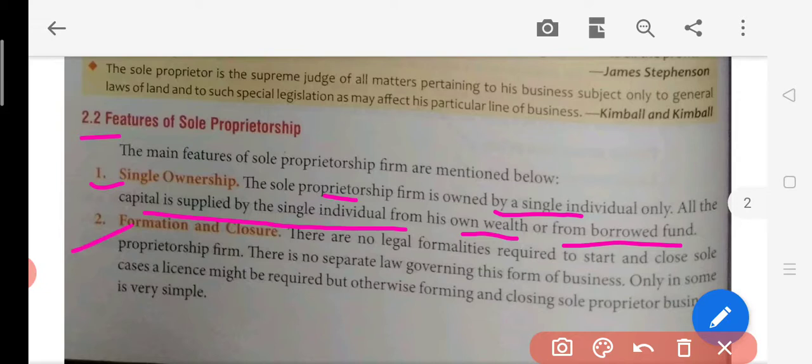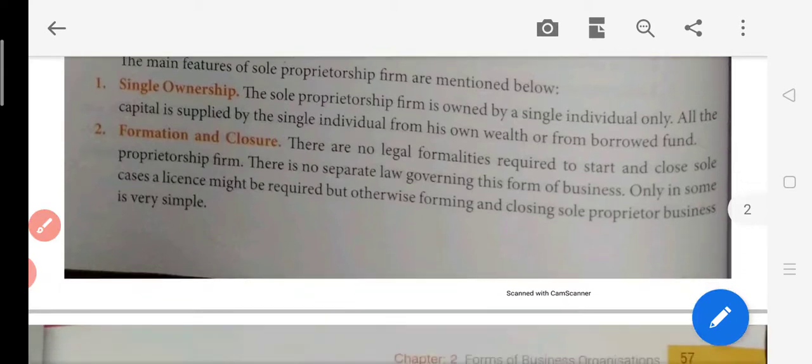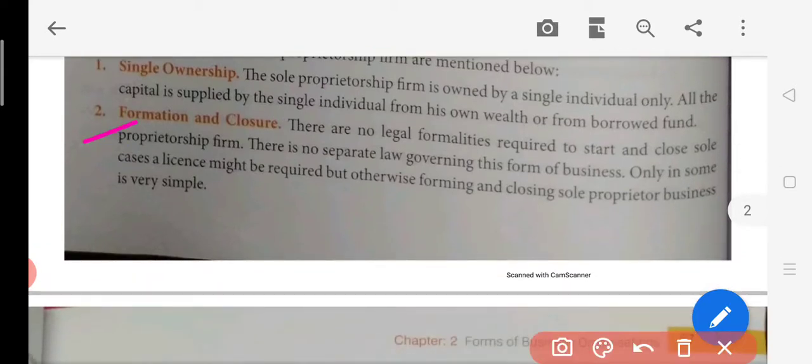ठीक है, नाउ द सेकंड वन, formation and closure. So there are no legal formalities required to start or close the proprietorship firm. There is no separate law governing this form of business. Only in some cases a license might be required, but otherwise forming and closing sole proprietorship business is very simple.